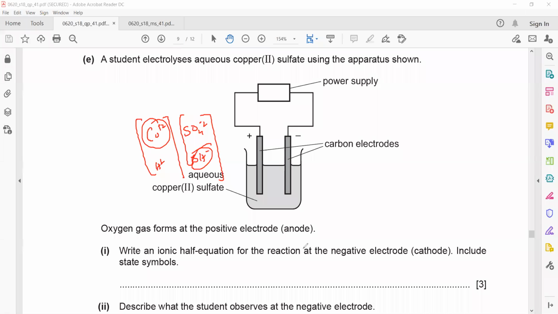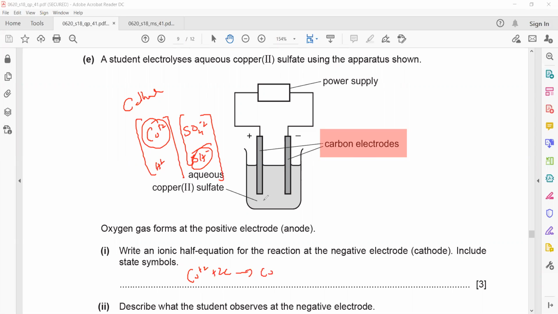So we have to write an ionic equation for the negative electrode. At the negative electrode or cathode, copper will move. When copper moves, it will take 2 electrons and change to a copper atom. And this is using inert electrodes, because whenever carbon or platinum electrodes are there, these are the ions which are present in the solution.